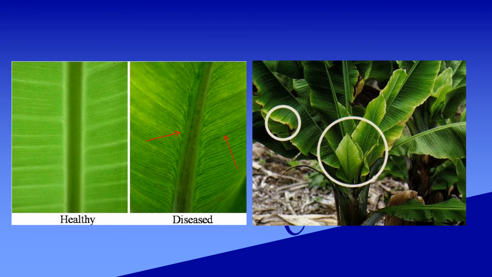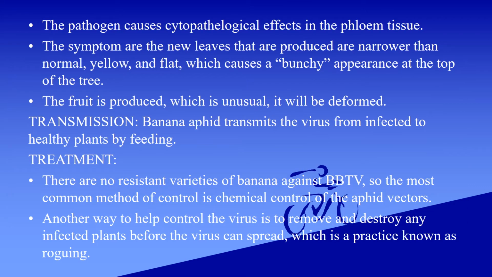Normally, the healthy banana leaf looks like this, and the plant which is affected by banana bunchy top virus has a leaf that looks like this. Symptoms also include curls in the leaf.